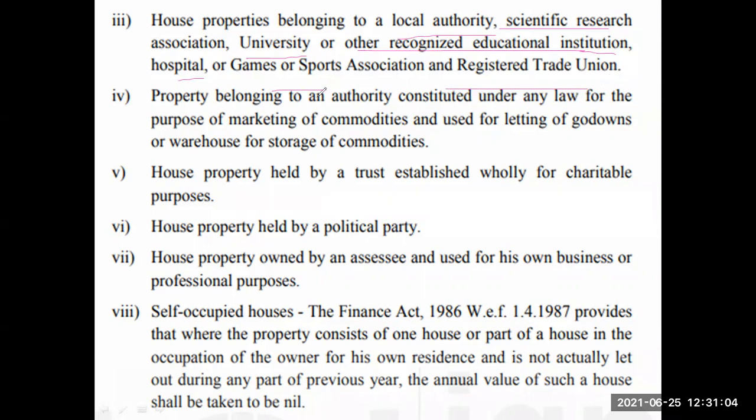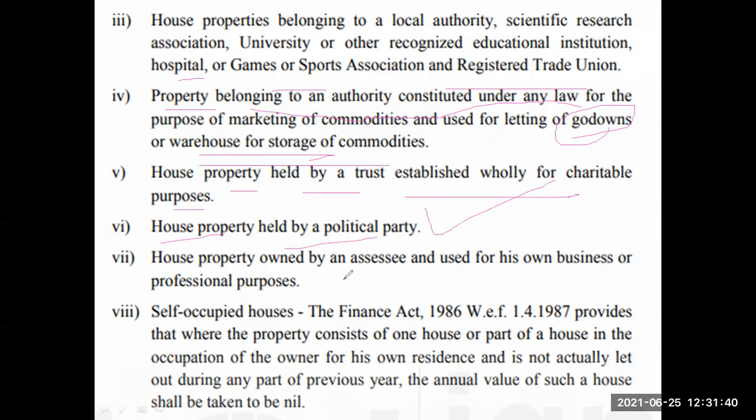Okay. Similarly, property belonging to an authority constituted under any law, means government godowns, FCI godowns, are not treated as house properties because they are being used as godowns for storing commodities. They are not house properties. Similarly, house property held by a trust established fully for charitable purposes is also not taxable.